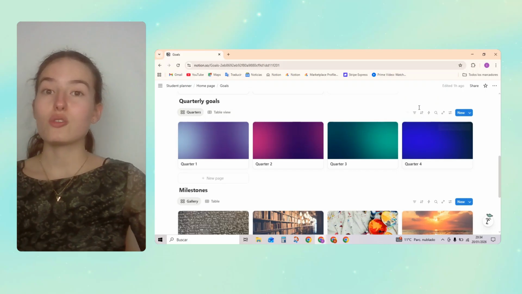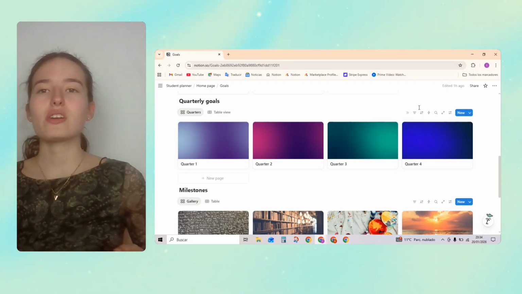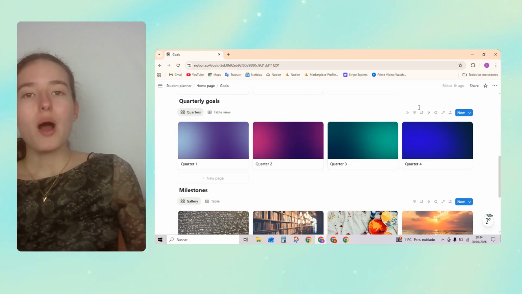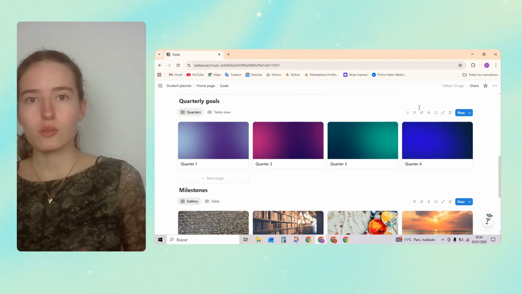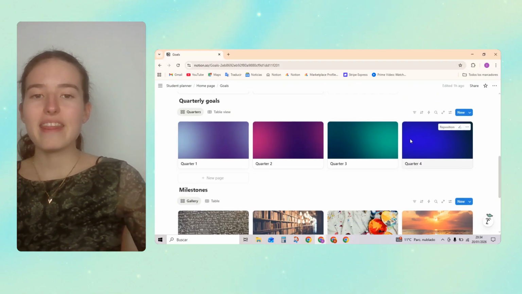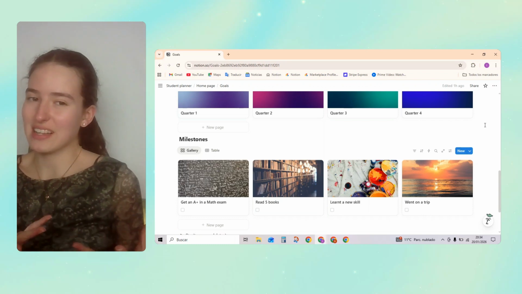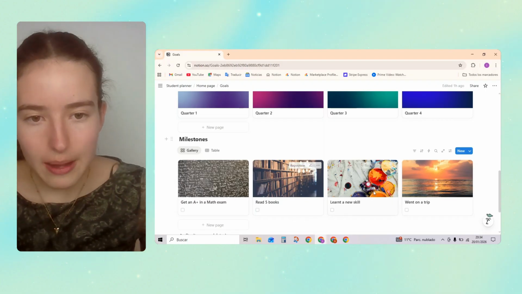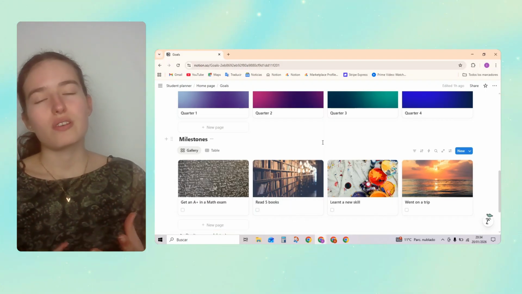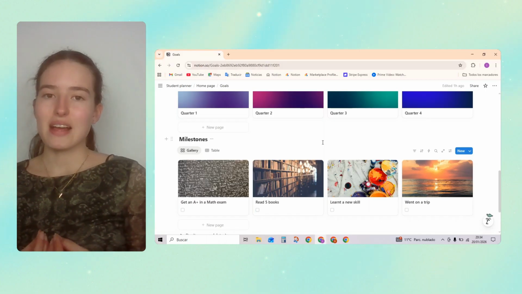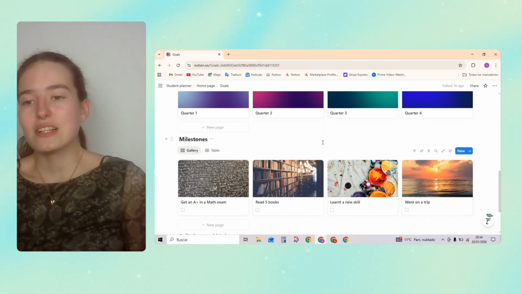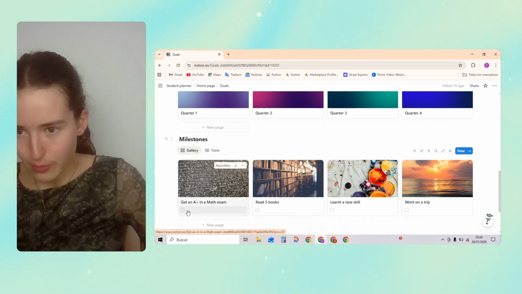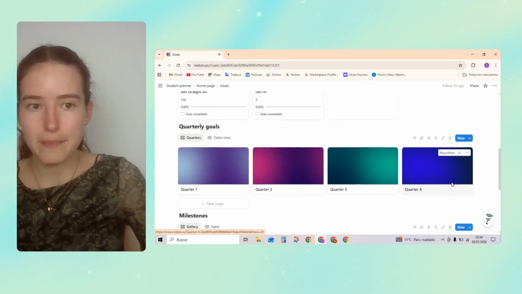Then over here, we can see the goals that we have for each quarter of the year. So we're not just saying, I want to do this, this, and that without any plan or strategy. We're saying, I'm going to do this in quarter one, this in quarter two. And over here, I've got this interesting thing that I haven't seen many people do. It's a place where you can put little milestones that you want to accomplish. It doesn't have to be giant things, just little things so you can feel motivated and feel like you're doing stuff. You can press this if you've already done it.